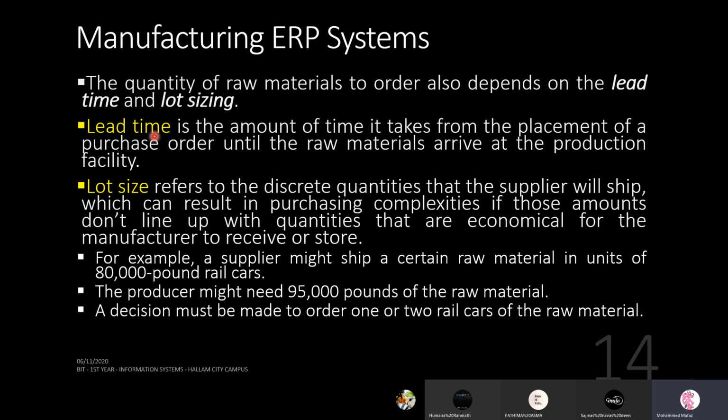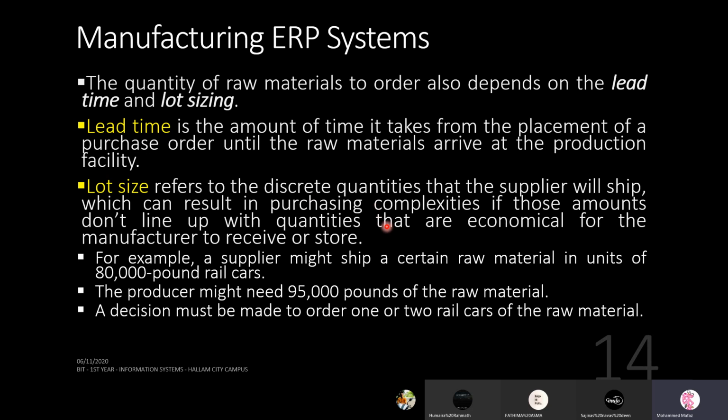The other thing related to this is lot size. It refers to the discrete quantities. Discrete means fixed quantities that the supplier will ship, which can result in purchasing complexities if those amounts don't line up with quantities that are economical for the manufacturer to receive or store. Okay.